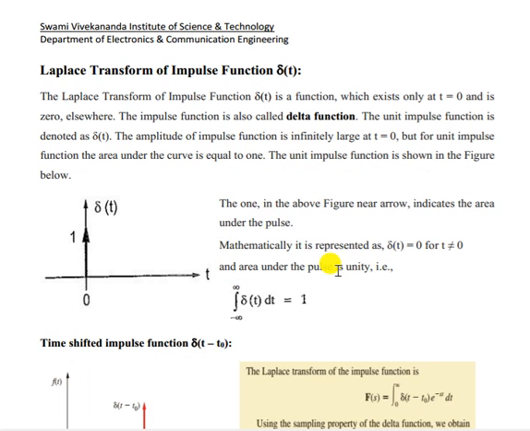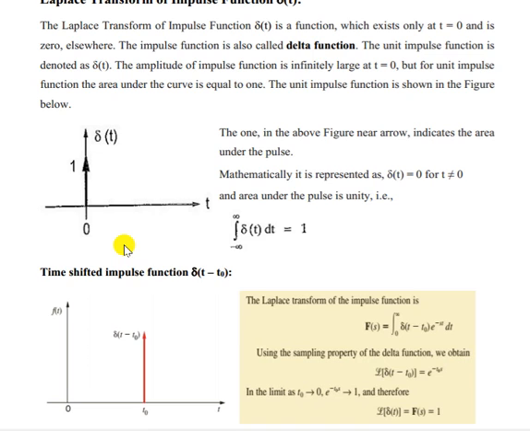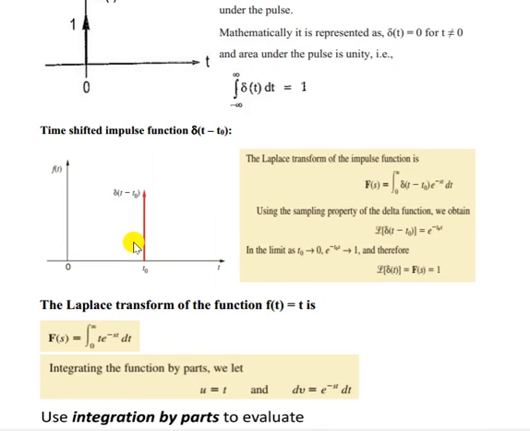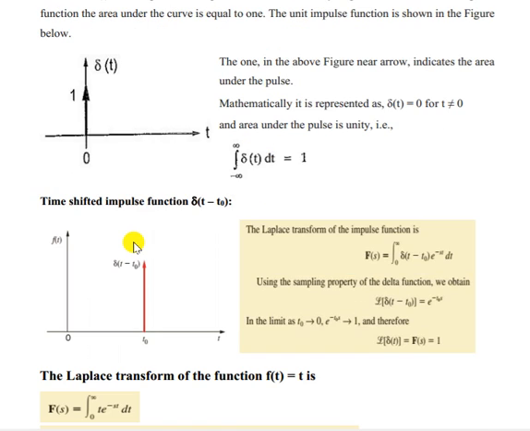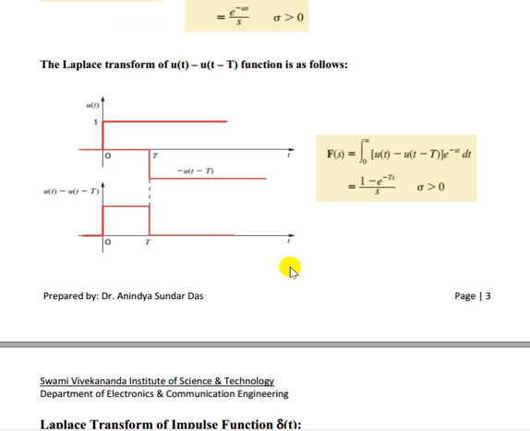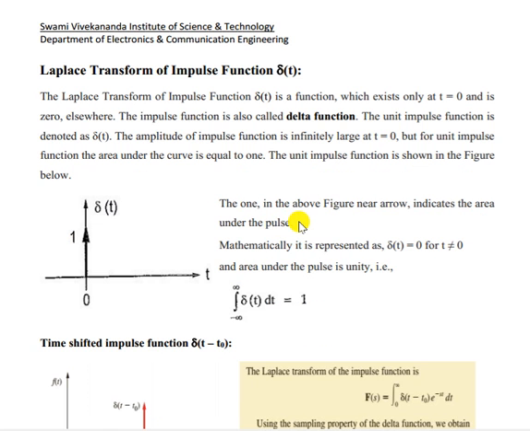Now say the Laplace transform of the impulse function, that is delta t. That will be equal to what? Nothing but 1. Why 1? Because delta t is 1 only for the value t equal to 0. So you have to put t equal to 0 here, which means it becomes only 1.